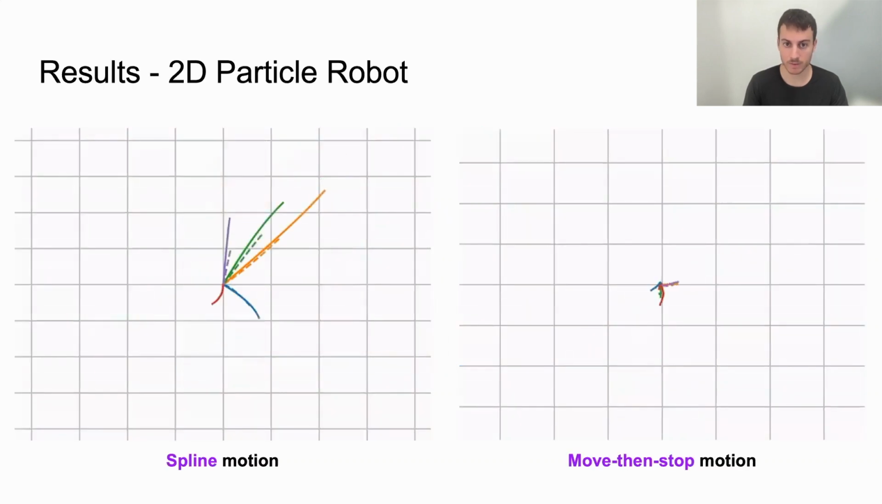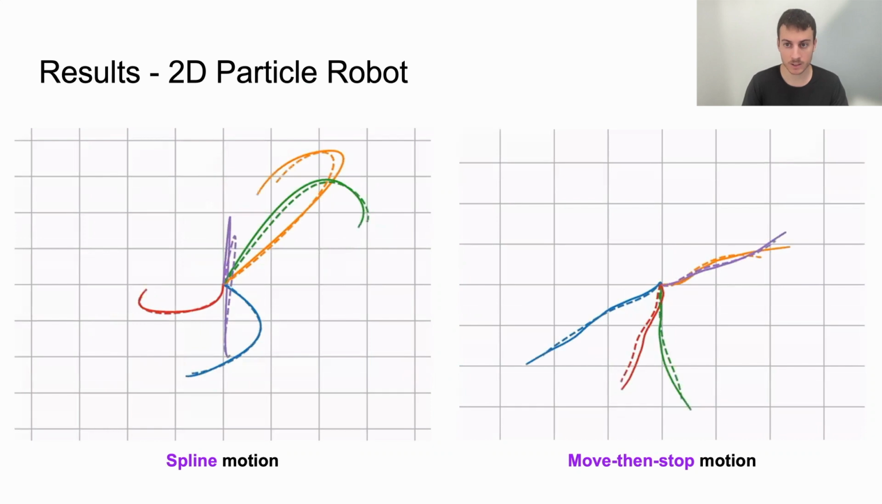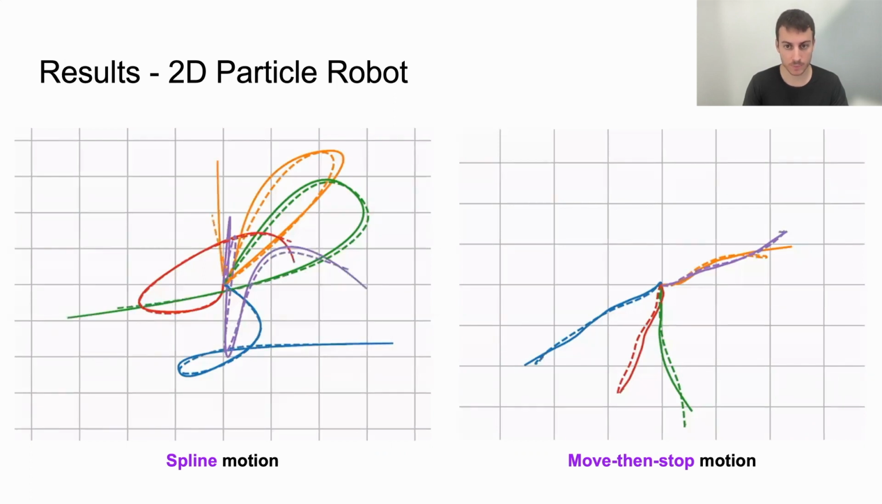Our first results are with a 2D particle robot. This is a simple environment, but the intents fed to the policy were high-dimensional and generated by passing the rendered videos through our VideoVAE encoder. We look at two different movements, splines and move then stop. In the videos, we see the policy imitates the different movements, which are very different than those a random initial policy can induce.